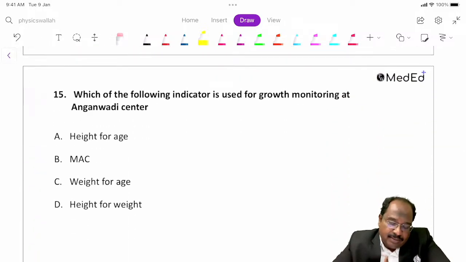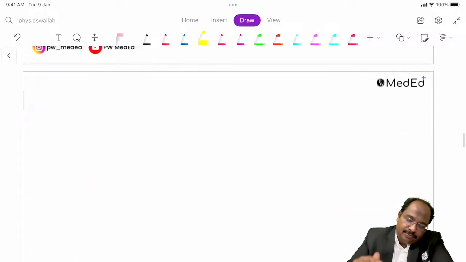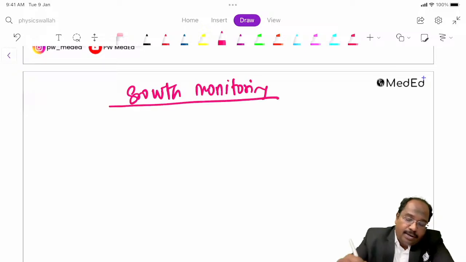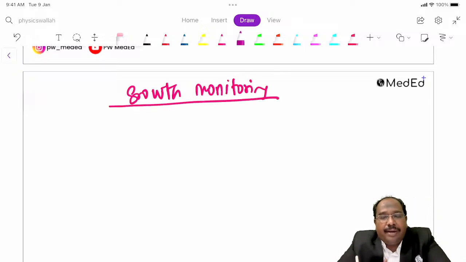Answer this question, guys. Before going into this, we will see some other points. For growth monitoring, what are the indicators we use?